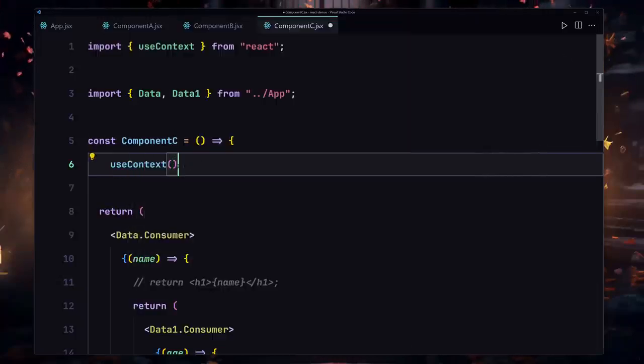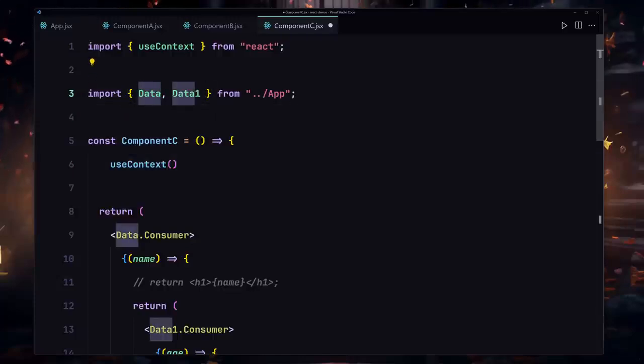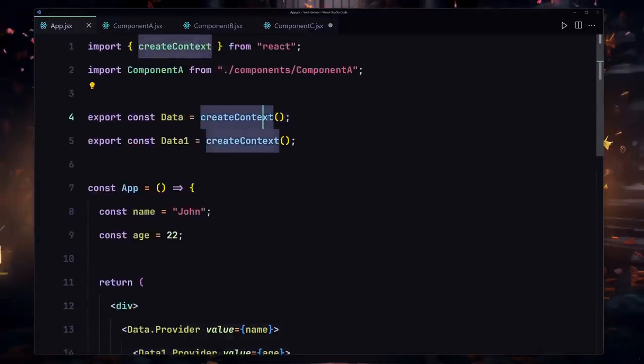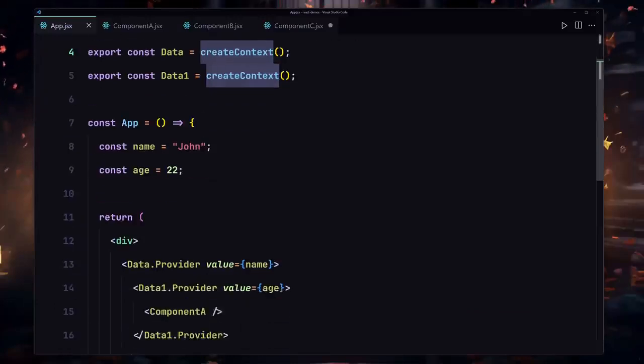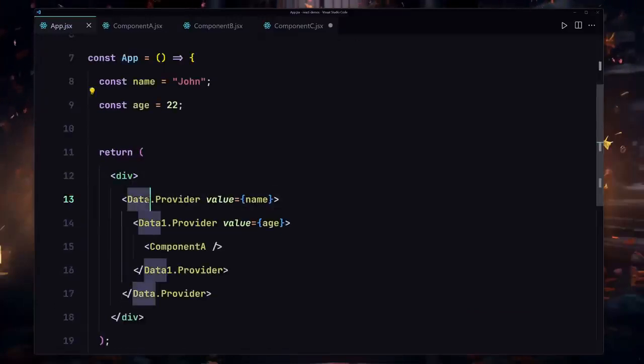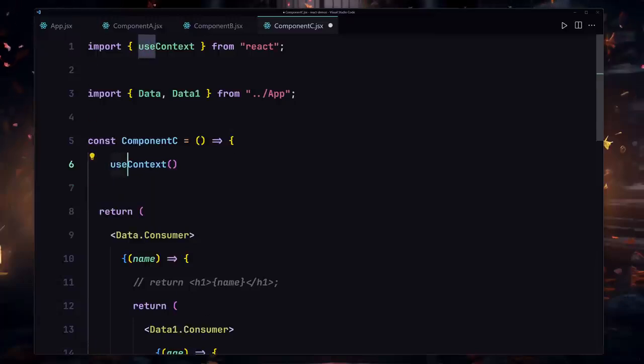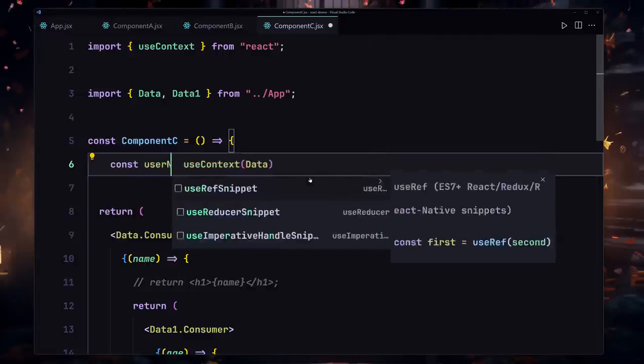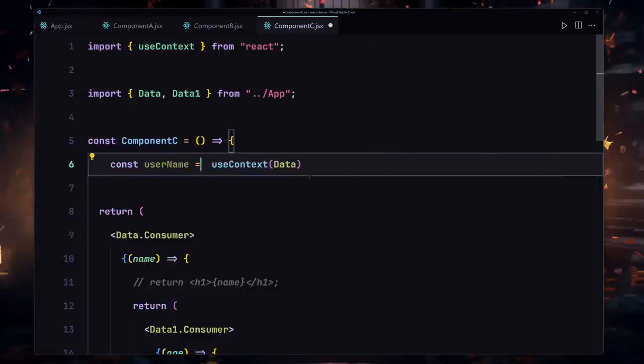you have to keep in mind from where your data is coming from. Is that coming from the data or the data one, which we are already creating right here? We are creating our createContext instance, and now we are passing our data by using either the data or the data one. So in this situation we have to tell our hook from which context our data is coming. I'm going to copy this data and put that right here, and store that in some sort of a variable like username or something like that. So this is how we are going to be getting our data by using this useContext.